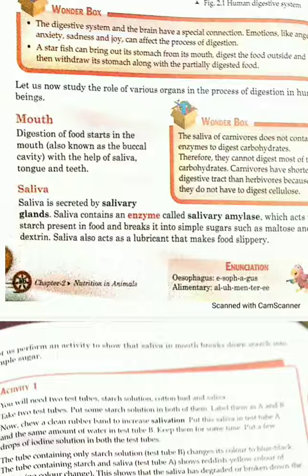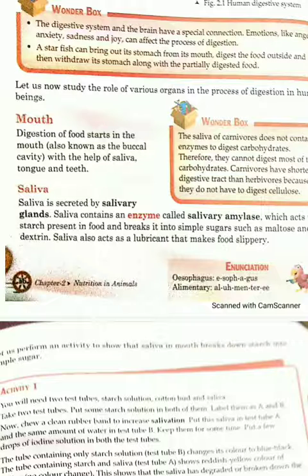If we eat the food with chewing, then what will happen? Then 30% of the food gets digested in the mouth only with the help of saliva and teeth. Now, what is the role of saliva? Another role: saliva acts as a lubricant.